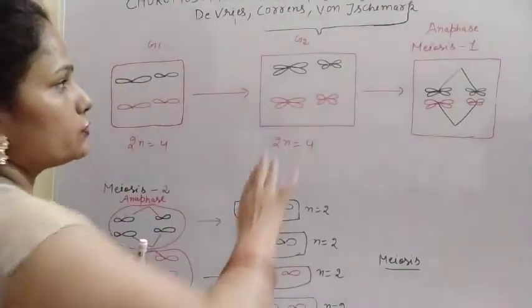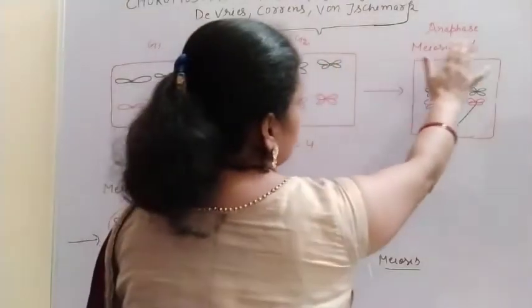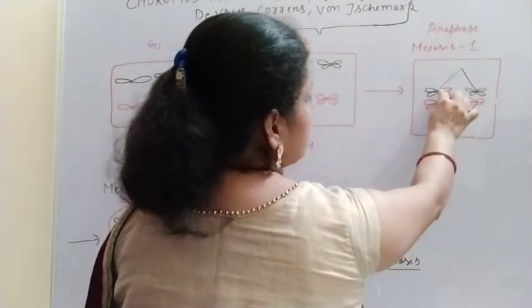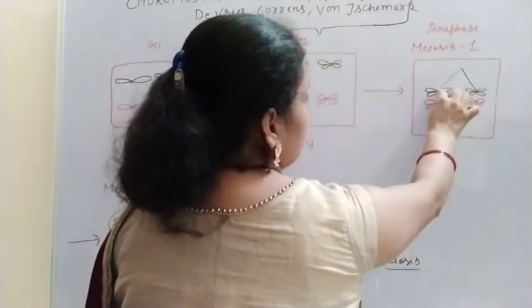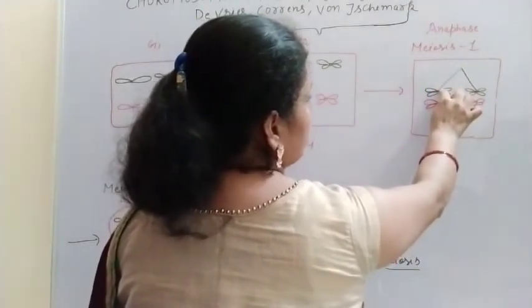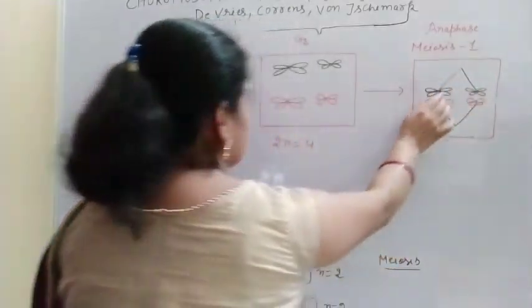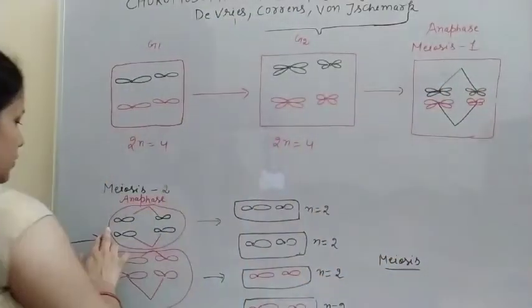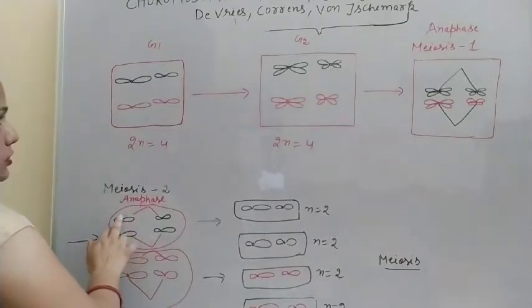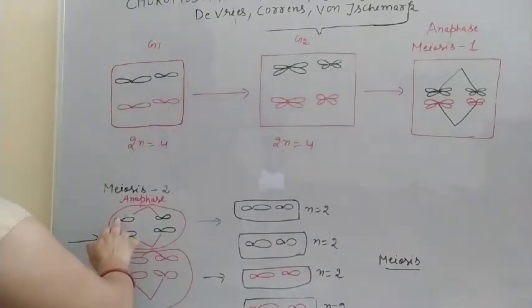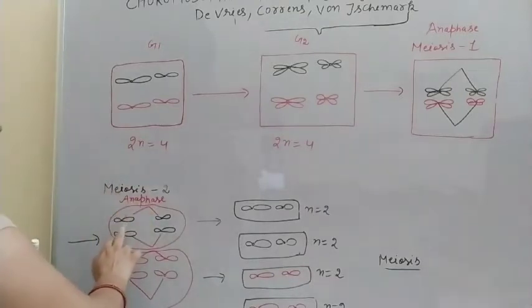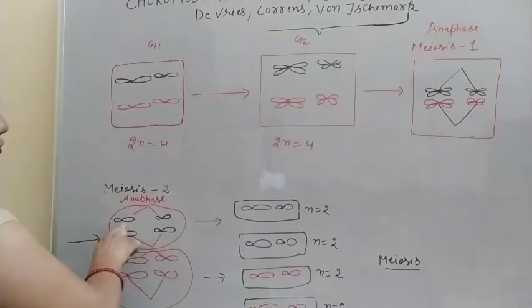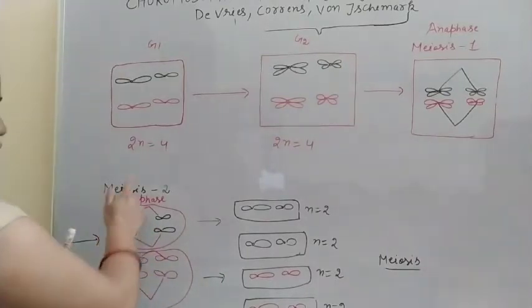So in anaphase 1 of meiosis 1, there is the splitting of the centromere of the homologous chromosomes and they go towards the poles. So after meiosis 1, the chromosomes are separated. Now in meiosis 2 anaphase, again there is the splitting of the centromere and they go to the opposite poles. So that is the anaphase of meiosis 2.